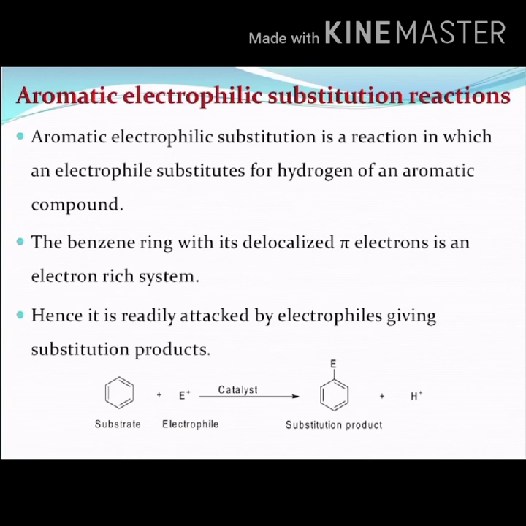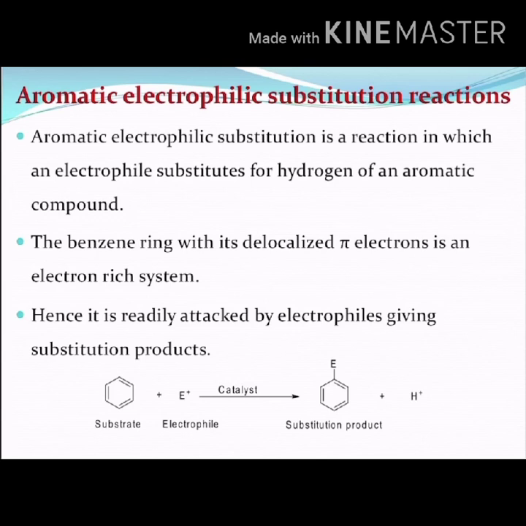So, any one of the hydrogens is going to be replaced by an electrophile. Here the electrophile is going to act as a substitute for the hydrogen already present in the aromatic compound, that is benzene. The benzene ring with its delocalized pi electrons is an electron rich system. As I said, since it has delocalized electrons in its ring, it is an electron rich system.